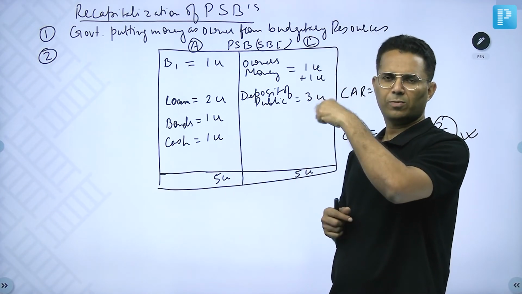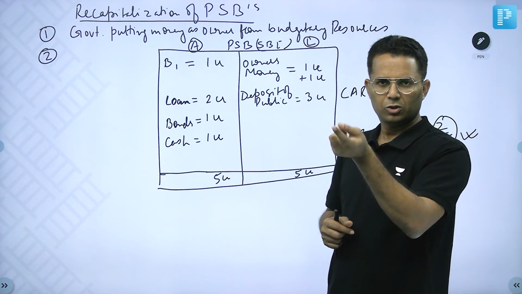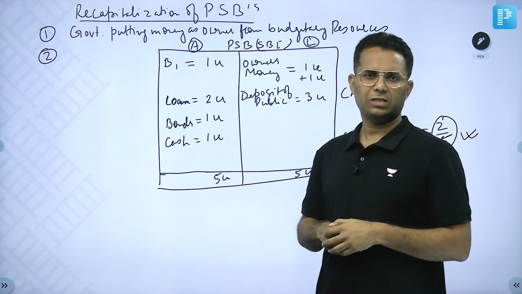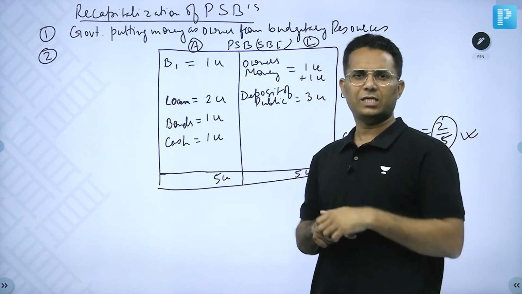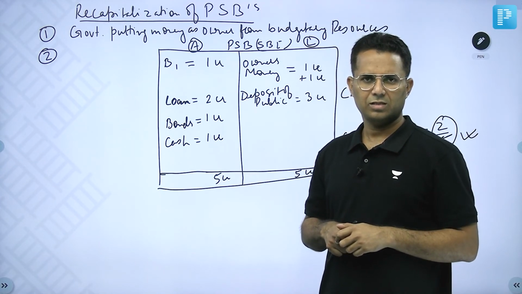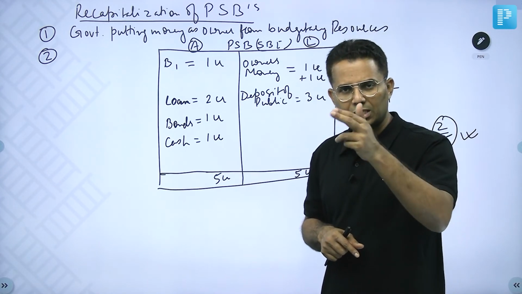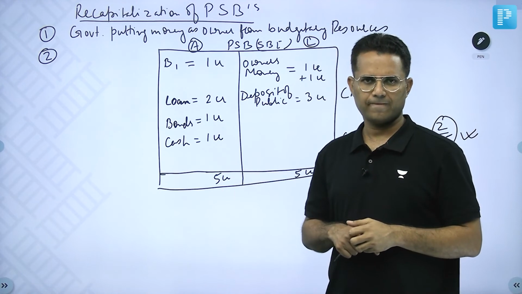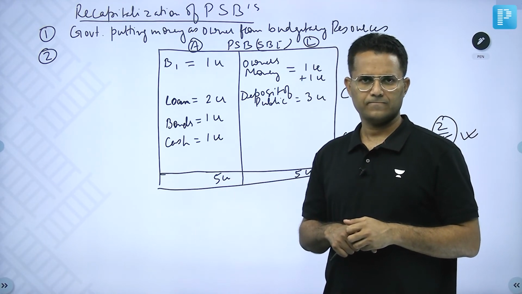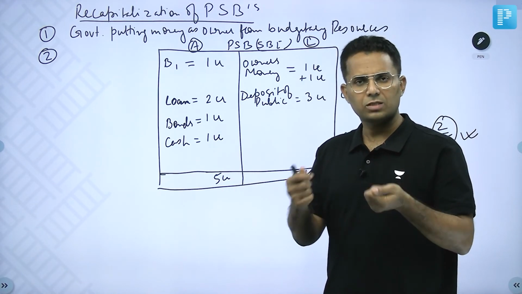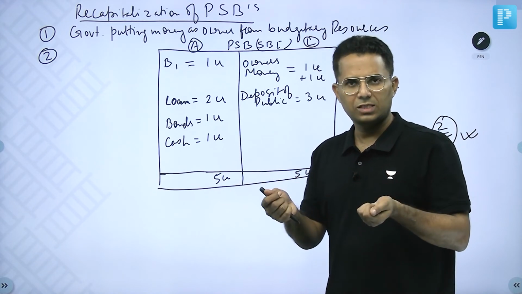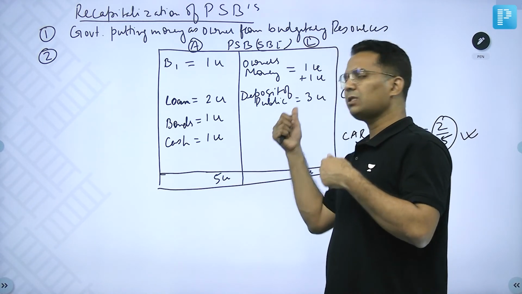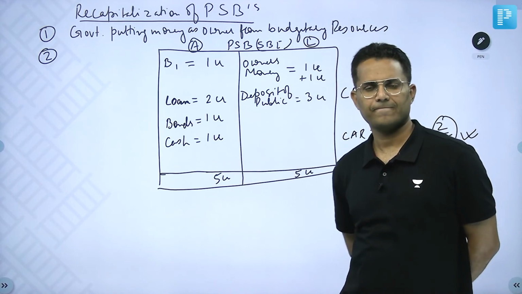If the bank is not profitable, bank will not give return. So government's risk increased in the bank. So someone's risk must decrease. Whose risk is decreasing? Depositors' risk is decreasing.